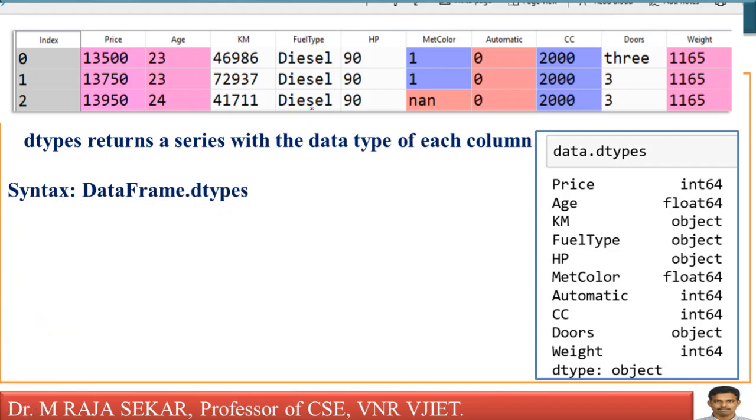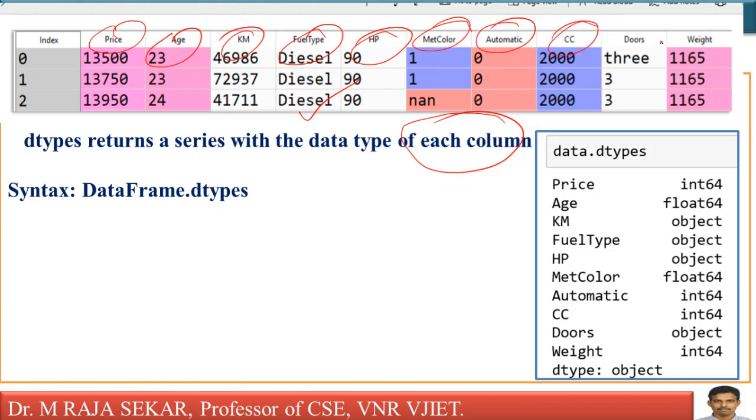Anyway, we will try to understand all these things with appropriate examples. This is a data frame which we have been discussing for the last few classes. This is some portion of my data frame. There is something like dtypes. What does it return? It returns a series with the data type of each column. How many columns are there? Price, age, kilometers, fuel type, HP, metallic color, automatic, CC, doors, weight. These are the column names.